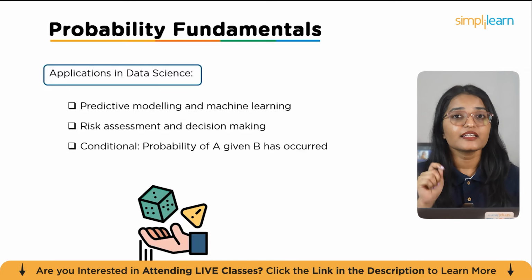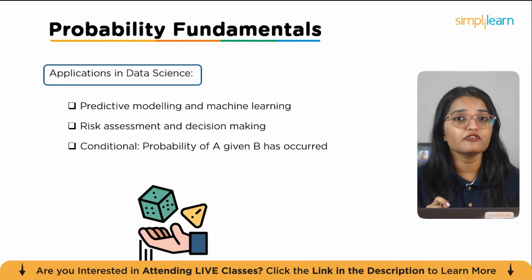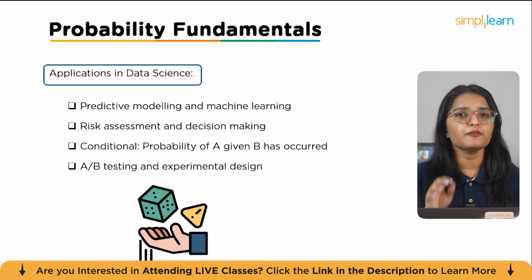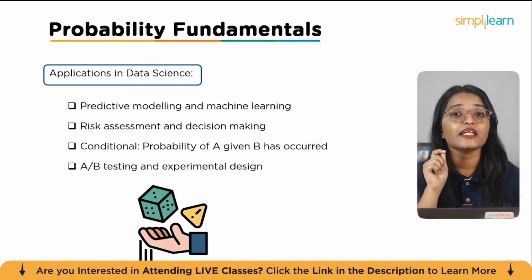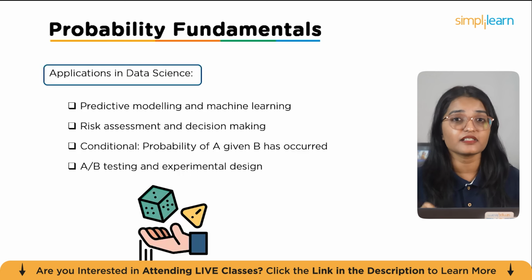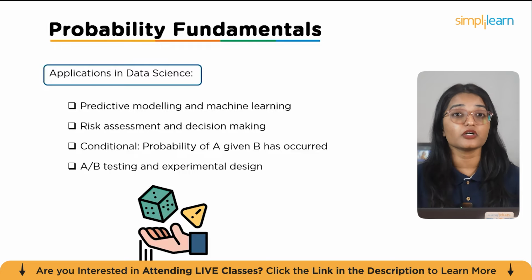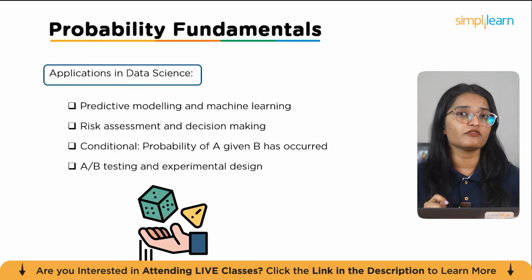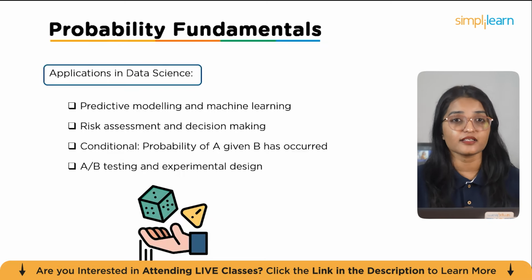Conditional probability, calculating the chance of one event given that another has occurred. This is crucial in fields like healthcare, fraud detection, and marketing analytics. And finally, probability is foundational in A/B testing and experimental design, allowing us to measure the effectiveness of new strategies or products. These applications show how probability enables smarter, evidence-driven progress in modern data science.